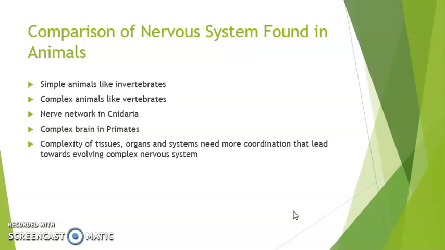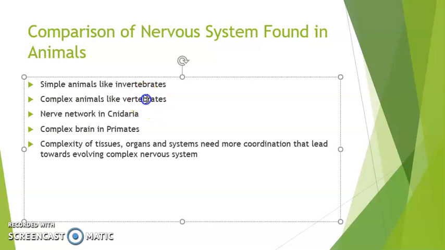Now we talk about different animals and what kind of nervous systems they have. Simple animals, for example invertebrates, and complex animals like vertebrates. There are nerve networks or neuron networks in Cnidaria. There are complex brains in primates. The complexity of the tissues, organs, and systems needs more coordination. We already talked about it, that this led towards the evolution of complex nervous systems, which have to coordinate many systems together. So let's have a look at simple animals like invertebrates and complex animals like vertebrates, and what the nerve networks are, what the complex brains are, and what that complexity is. So let's talk about it.